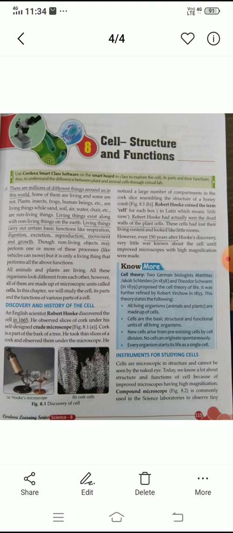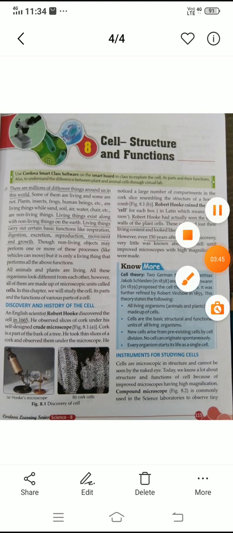Another scientist was active in searching the cells and made another cell theory in 1838 and 1839: Schleiden and Schwann.